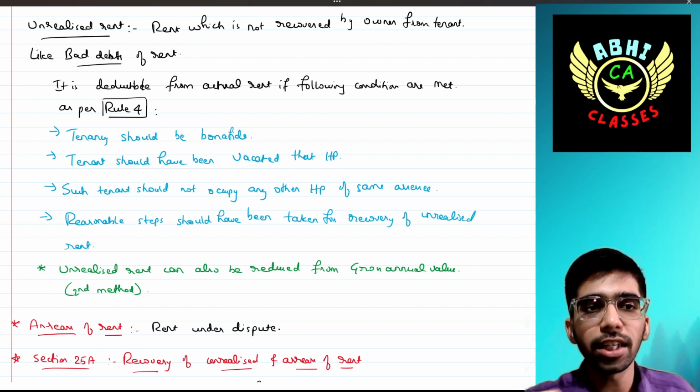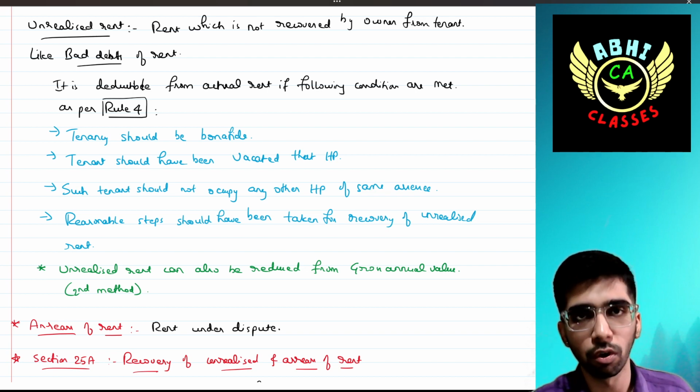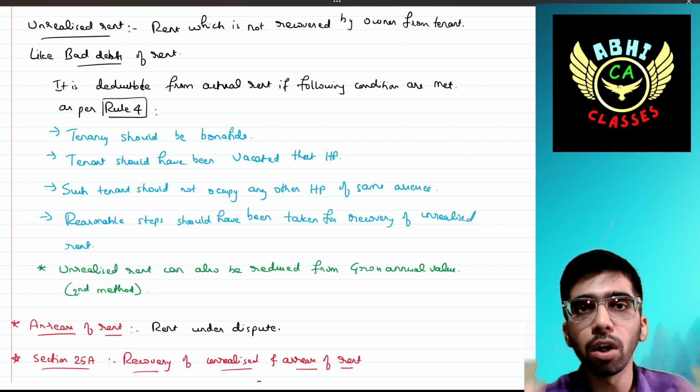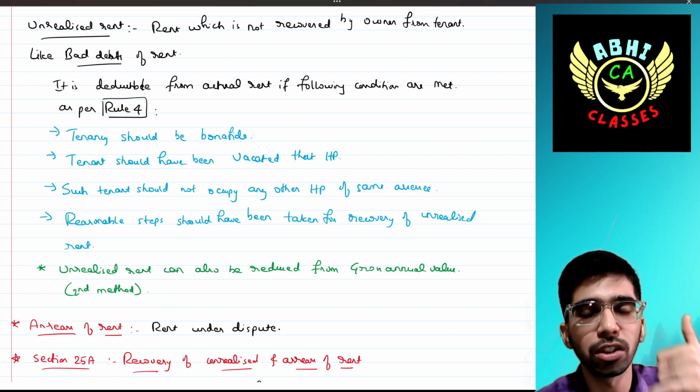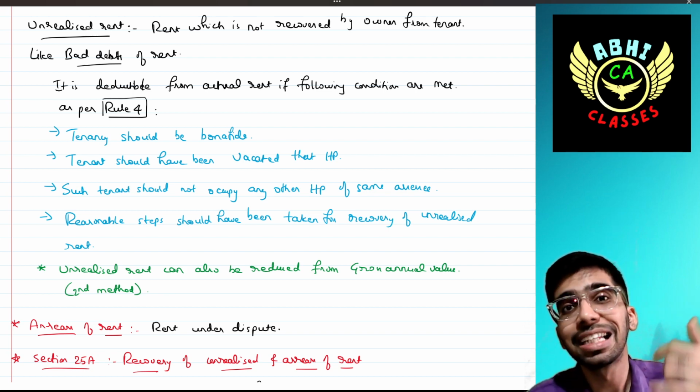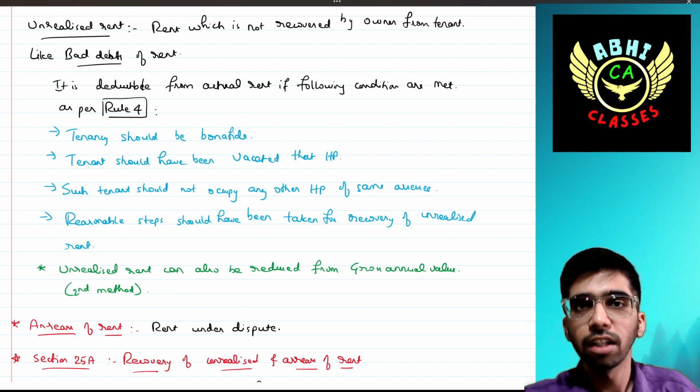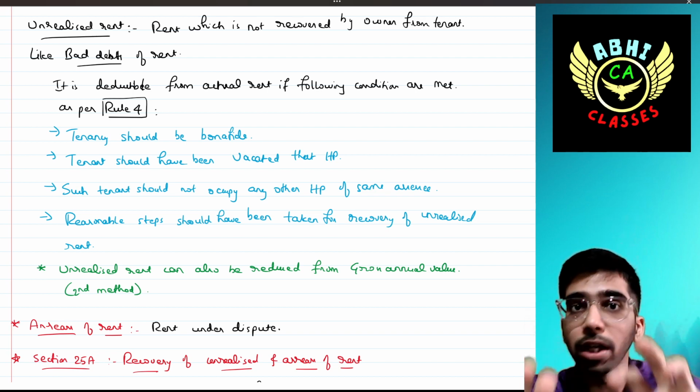Then reasonable steps should have been taken by the owner of that house property. The owner should carry out some procedures to find out that tenant wherever he is, by phoning him or contacting his relatives to collect the rent. That reasonable steps should have been taken.